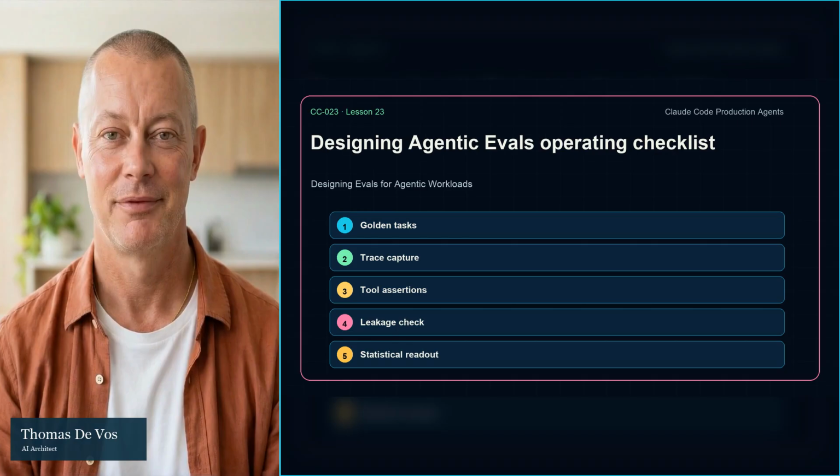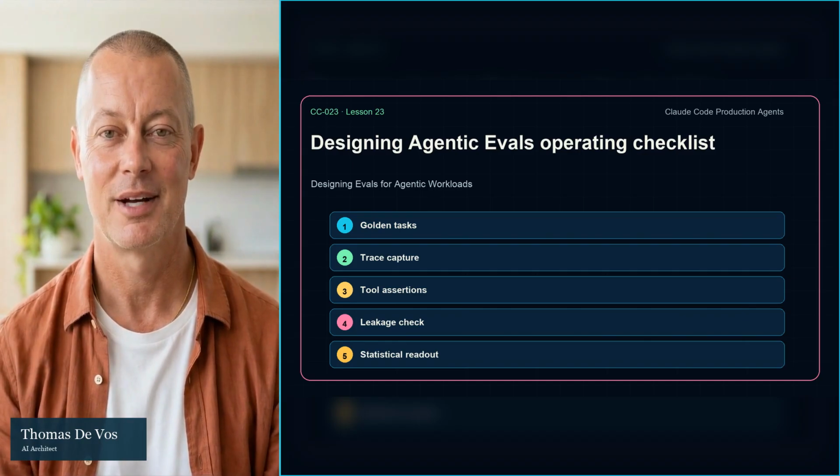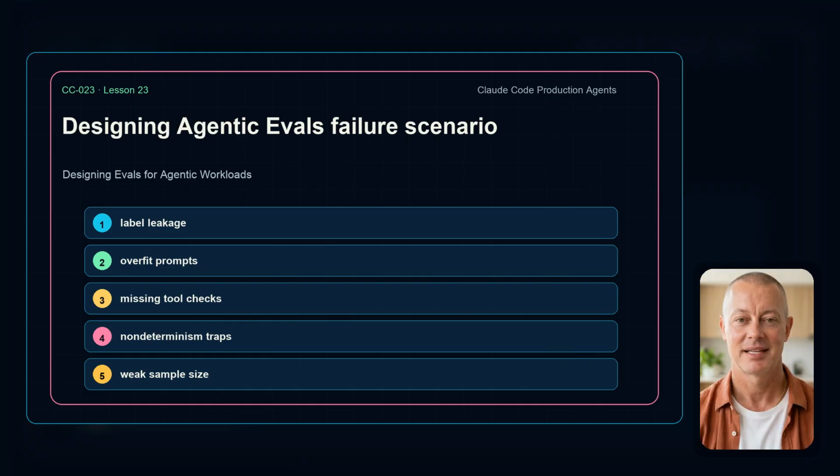Use this checklist before treating the workflow as ready: golden tasks, trace capture, tool assertions, leakage check, statistical readout. These are not decorative boxes. They are the operating questions that decide whether the agent can be trusted outside a demo. In practice, this example has 5 risks: label leakage, overfit prompts, missing tool checks, non-determinism traps, weak sample size. The point is to make the agent's work inspectable rather than asking everyone to trust a polished final answer.